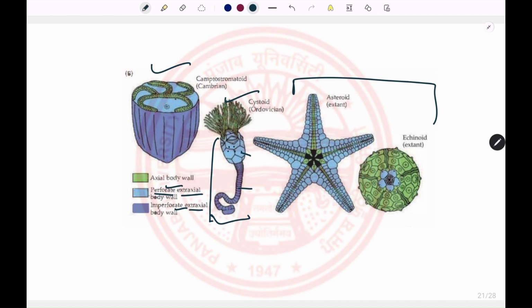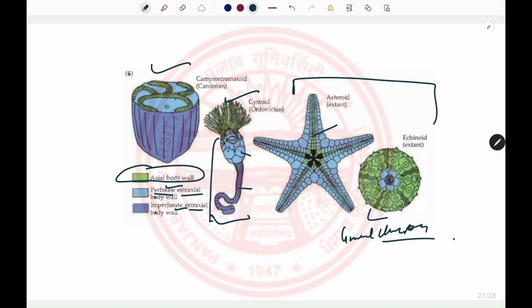So this is the starfish. You can see the umbilical part that is derived mainly by the axial body wall, which is derived from the rudiment, and the rudiment was derived from the left hydrocoel and that of the left somatocoel. So these are the echinoids. So this is all about the general characters.